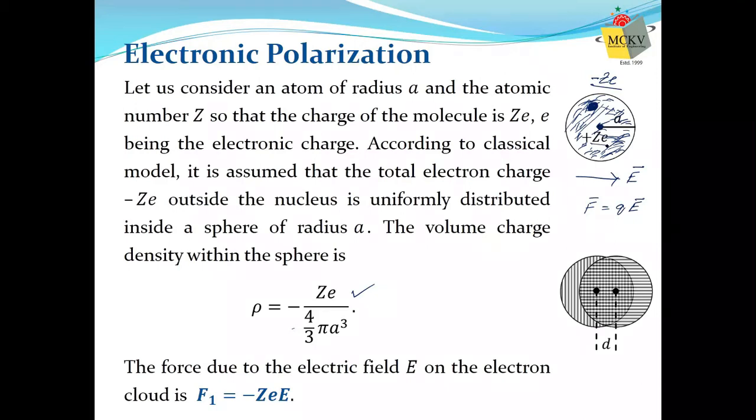Whereas the force acting on the electron cloud is minus ZE into E. This is the force applied on the electron cloud, and this force tries to separate the electron cloud from the nucleus. So whenever this force is applied and it separates the nucleus from the electron cloud, like in this figure, you observe the positive and negative charges are separated from each other.